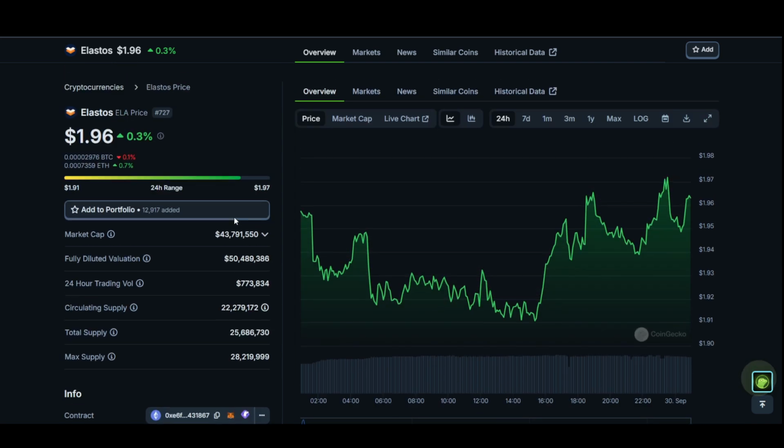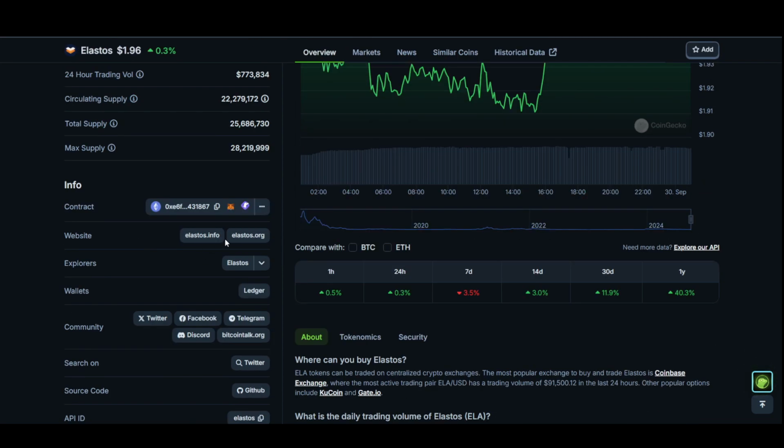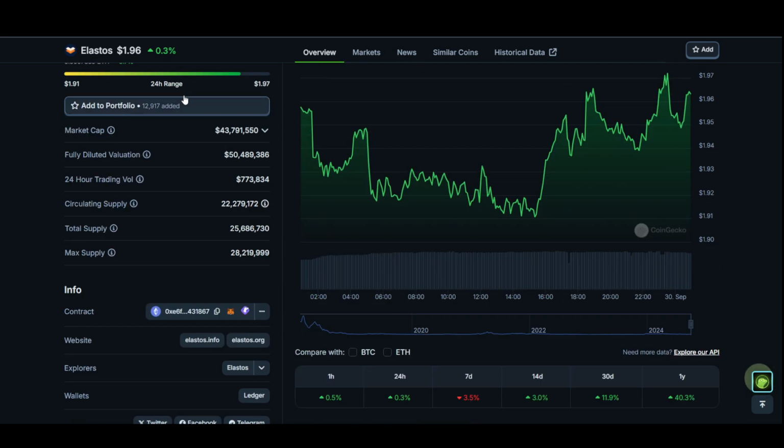That means around 6 million supply to go, which is relatively very low. So I think ELA may not see that much sell pressure. That's a pretty big thing for the Elastos coin.